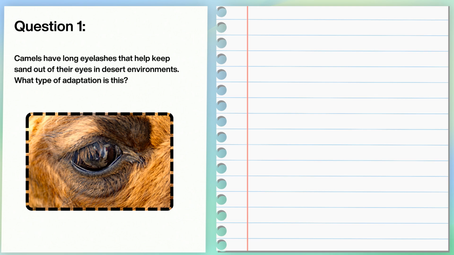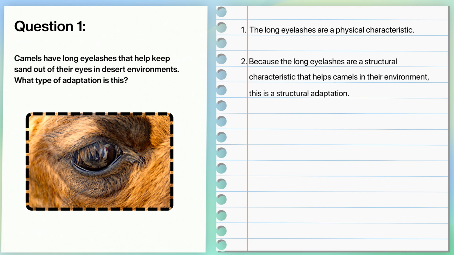Let's work through some questions to solidify our understanding of adaptations in organisms. Remember, adaptations can be structural, behavioural, or functional, and they enable organisms to survive in their environments. Camels have long eyelashes that help keep sand out of their eyes in desert environments. What type of adaptation is this? Pause here or have a go. Now let's go through the answer. The long eyelashes are a physical characteristic. Because the long eyelashes are a structural characteristic that helps camels in their environment, this is a structural adaptation.